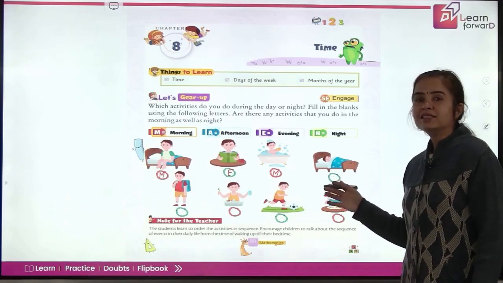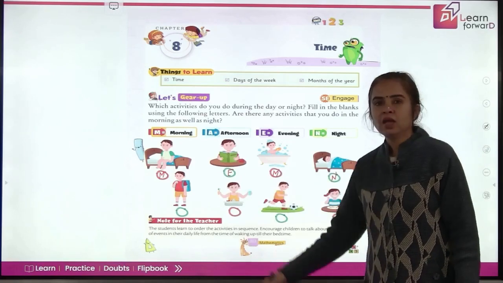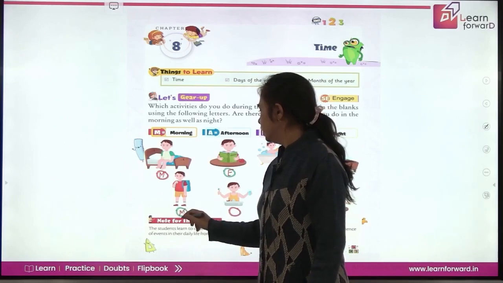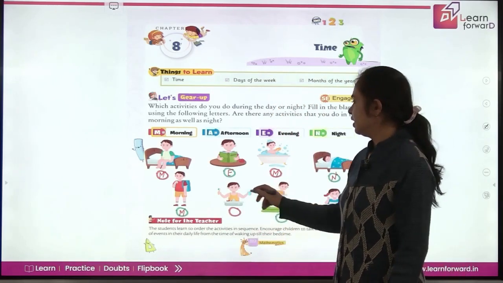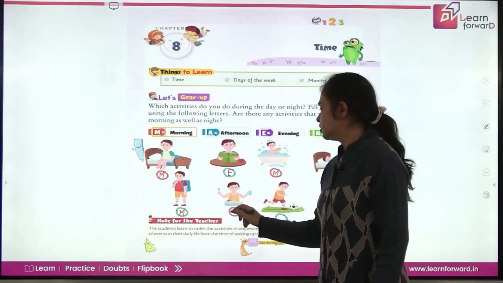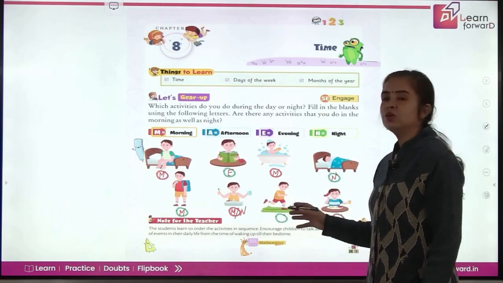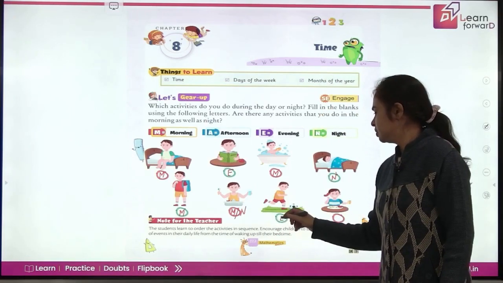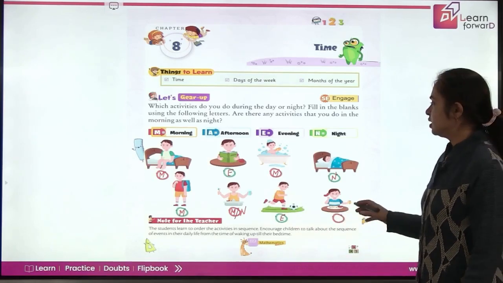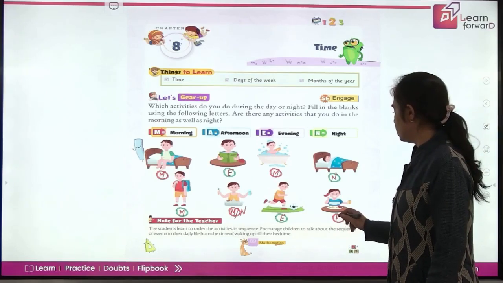Now, this is the time to sleep. When do you sleep? Night. Good. Going to school. Okay. What time do you go to school? In the morning again. And here you are ready to brush your teeth. Yes, good. It is in the morning and at night also. And you are playing. This happens in the evening. And what are you taking here? You are taking your breakfast. Yes, this is your morning time.